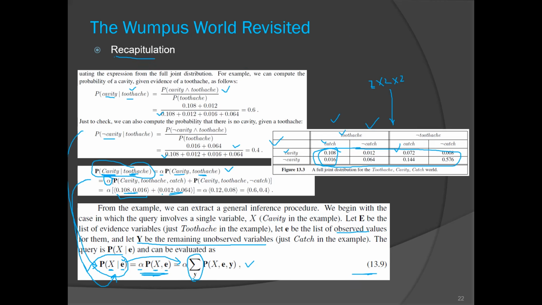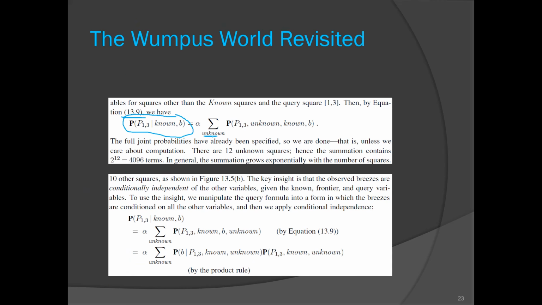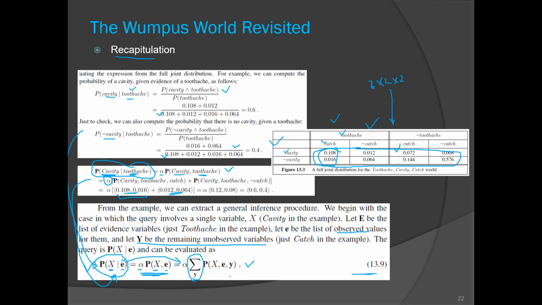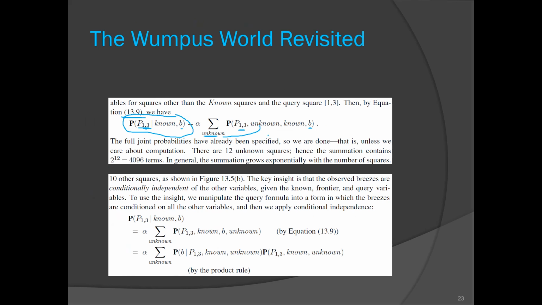So it is a summation over values from unknown. Then P13 is there, B is already there. Unknown is added, known and B are already there.